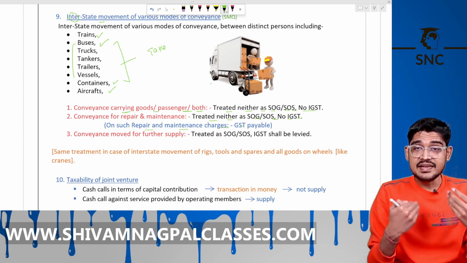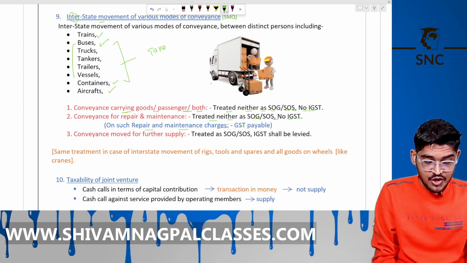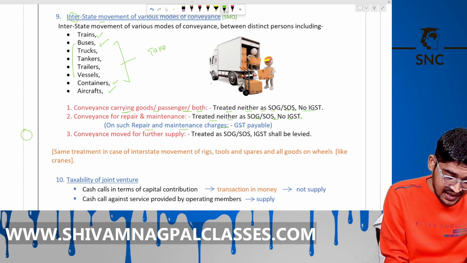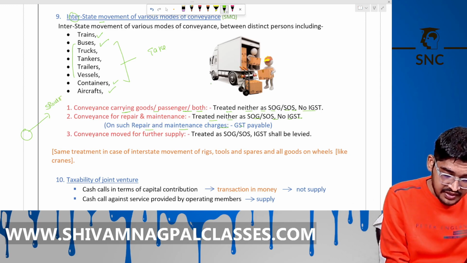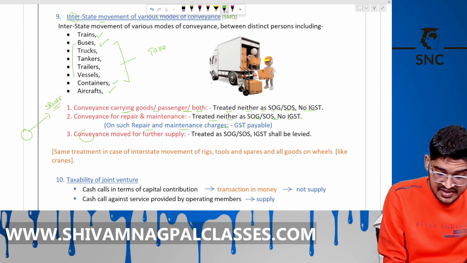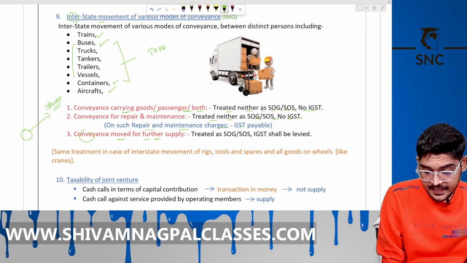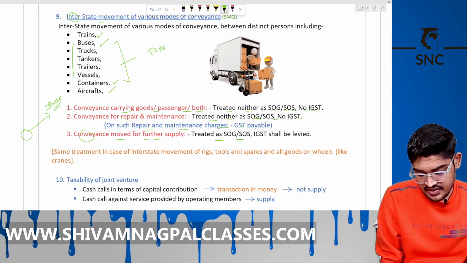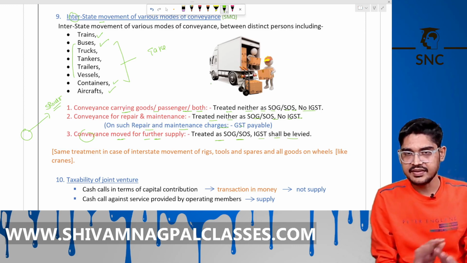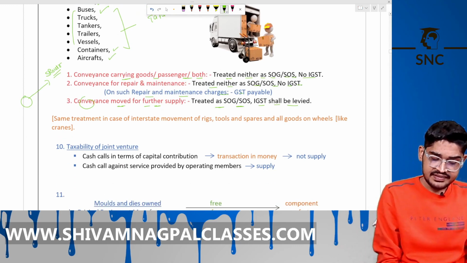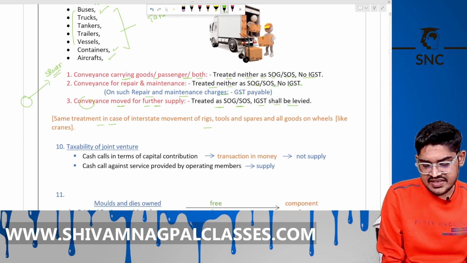Or if your business is selling cars or trucks, you are manufacturing a car and sending it to a showroom or a branch owner, then the conveyance is moved for supply. Then it is a supply of goods or supply of services, and IGST will be levied. Is that clear? Okay. Same treatment for rigs, tools and spare parts.